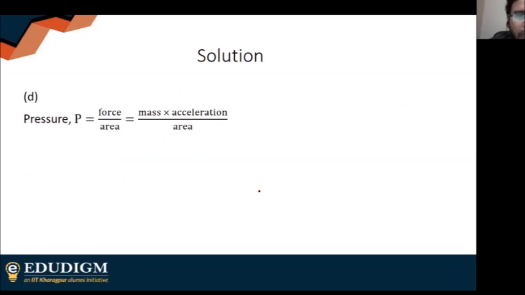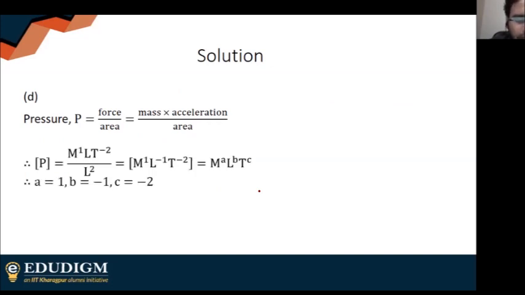So pressure is equal to this, this is the detailed solution. You know this obviously. So A is 1, B is -1, C is -2. So the answer is B. Right. I'm going to move on. Like I said, if you think I'm going too fast or anything, you can let me know.